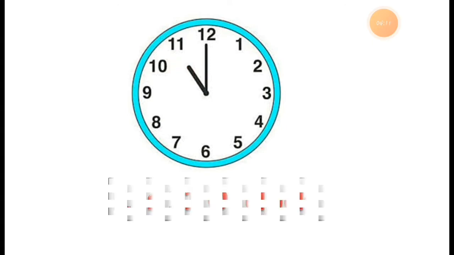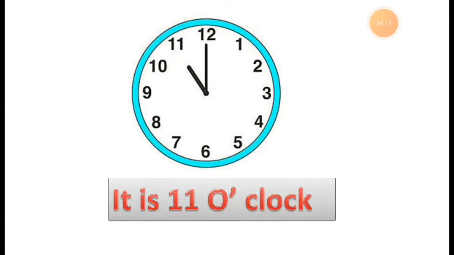So it is 11 o'clock. You have to write down the answer this way, what time it is. So you have to see the clock. It is 11 o'clock. You can read 11 o'clock this way.